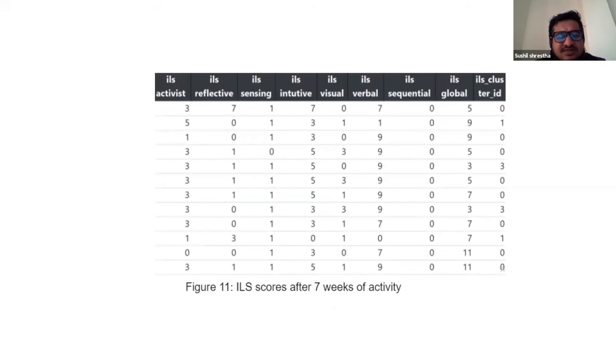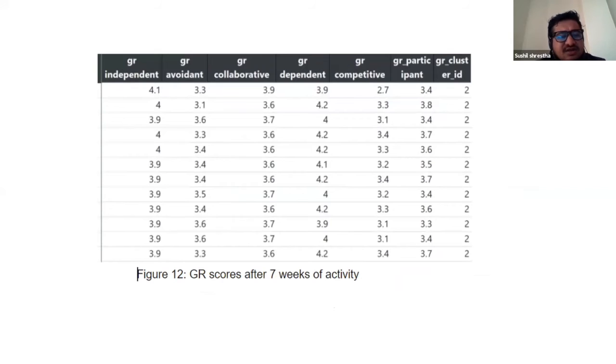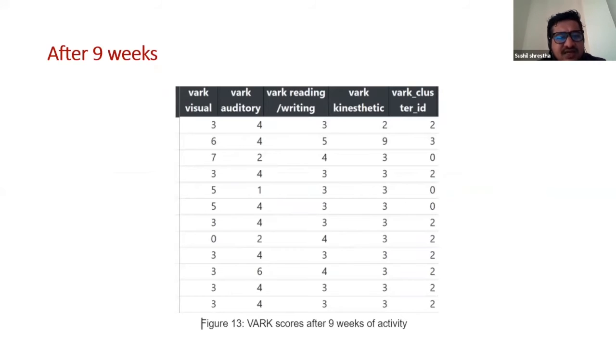And then this is the result of ILS, index of learning style. And this is the result of Grasha-Riechmann. So after 7 weeks of activity, there were some significant changes. Then again we see whether the significant changes are on the same trend or not.